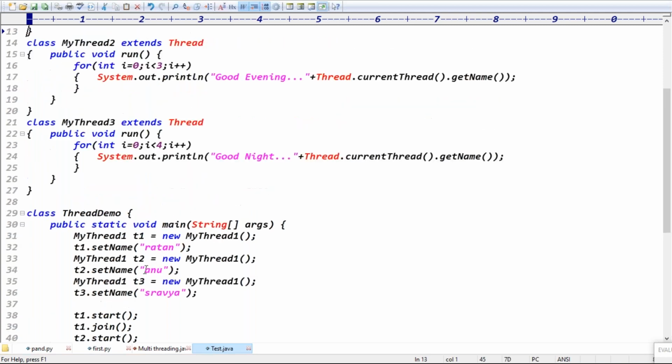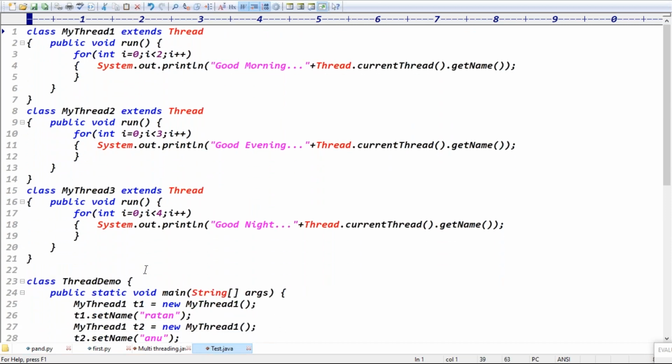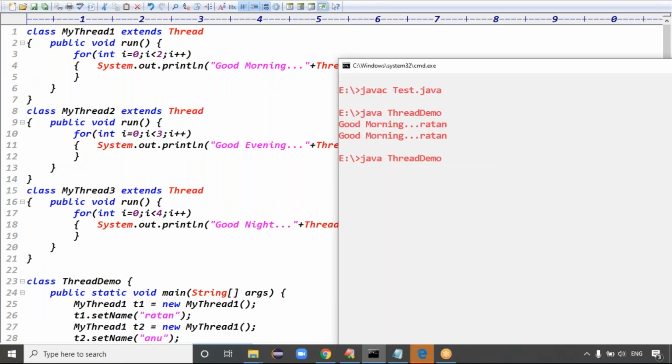Exactly. In the previous example, multiple threads did the same activity, which means for a single class we can create multiple thread objects. But in this example, multiple threads are doing different activities, so we simply take different classes. Yes, you can take different classes. Is it clear now?